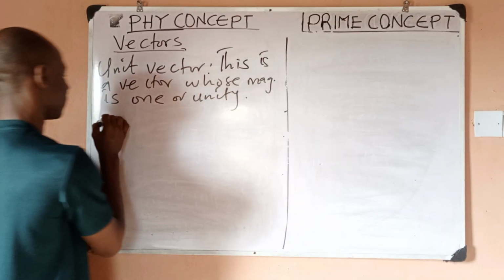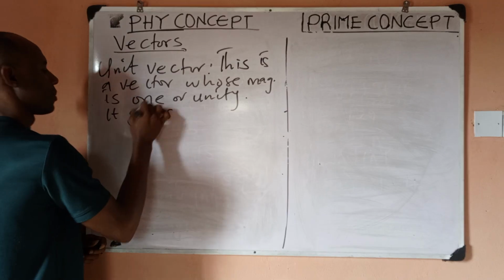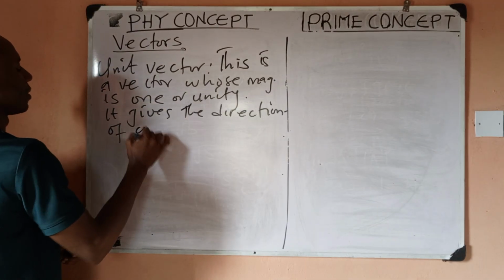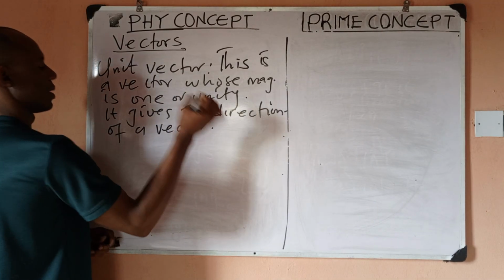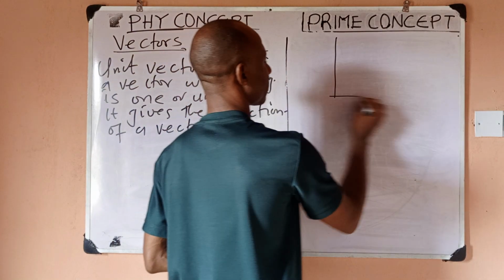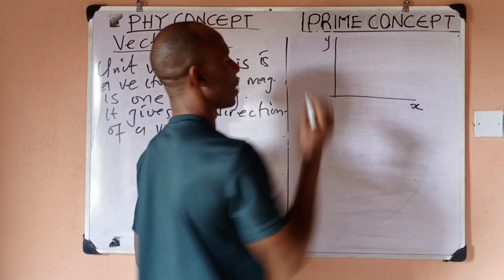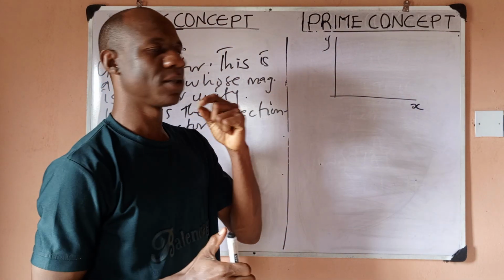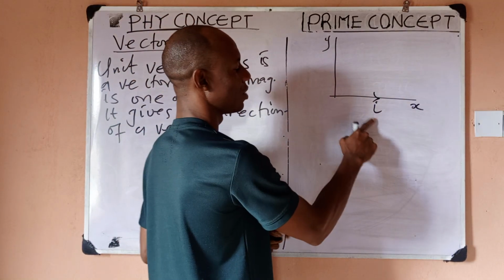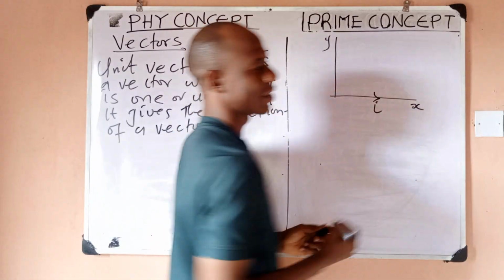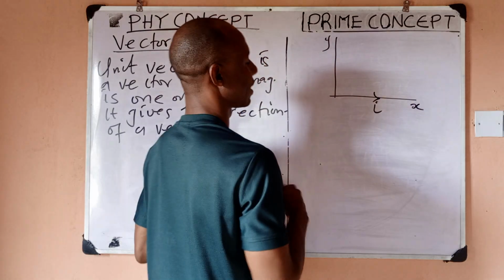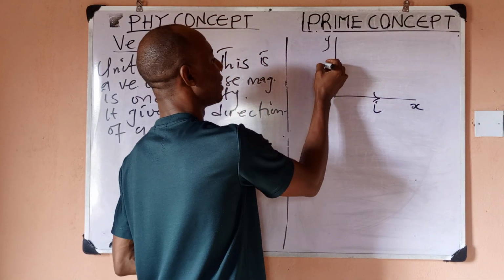And a unit vector gives the direction of a vector. Now say you have something like this. This is x and this is y. The unit vector that tells us that something points in the x direction is what? It is I. So I is the unit vector that talks about the x-axis. So a unit vector gives direction. I tells us that the direction is along x. Then the unit vector that gives the direction of y is what?